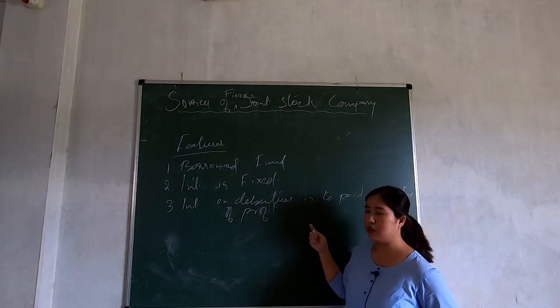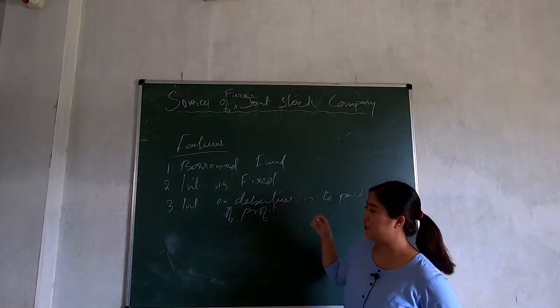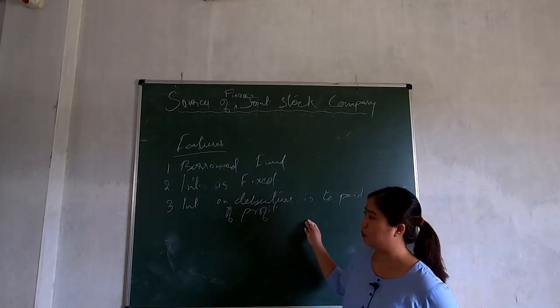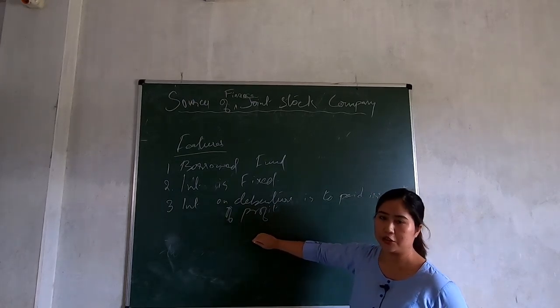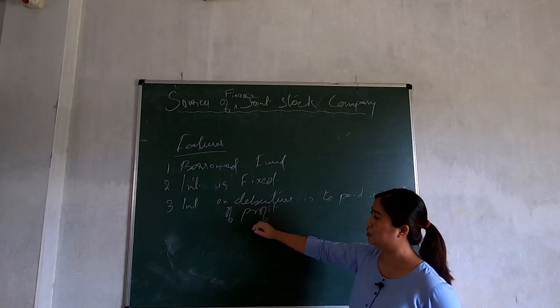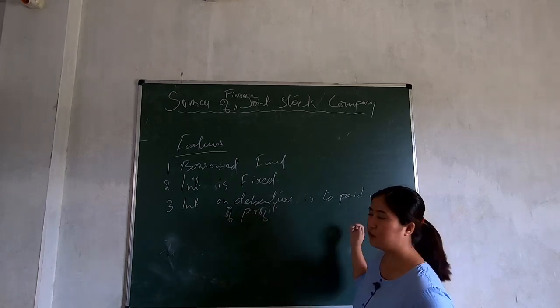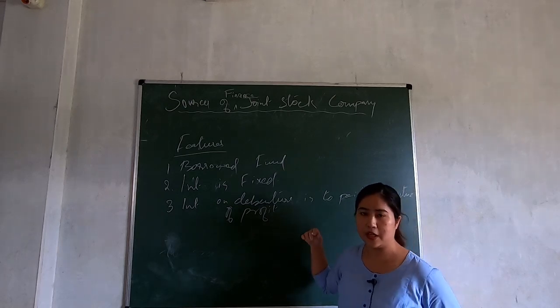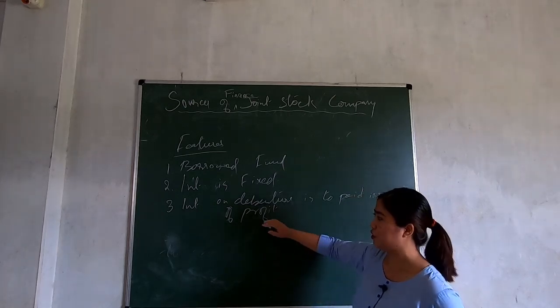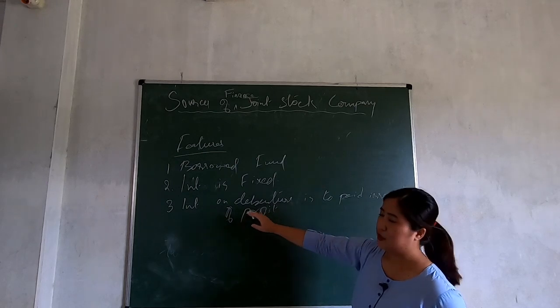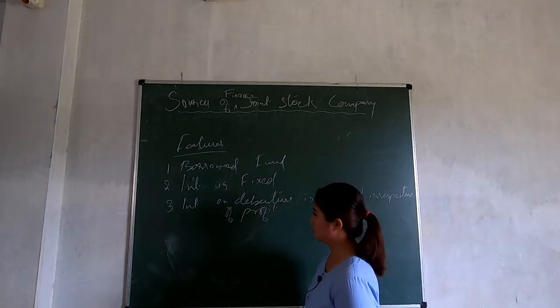So even if the company is earning a loss, they have to pay interest on debenture to the debenture holder, which is of fixed rate.